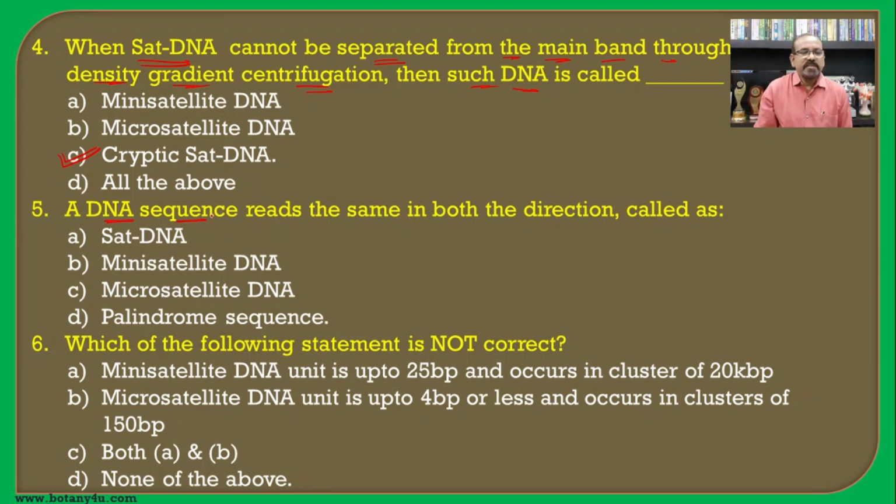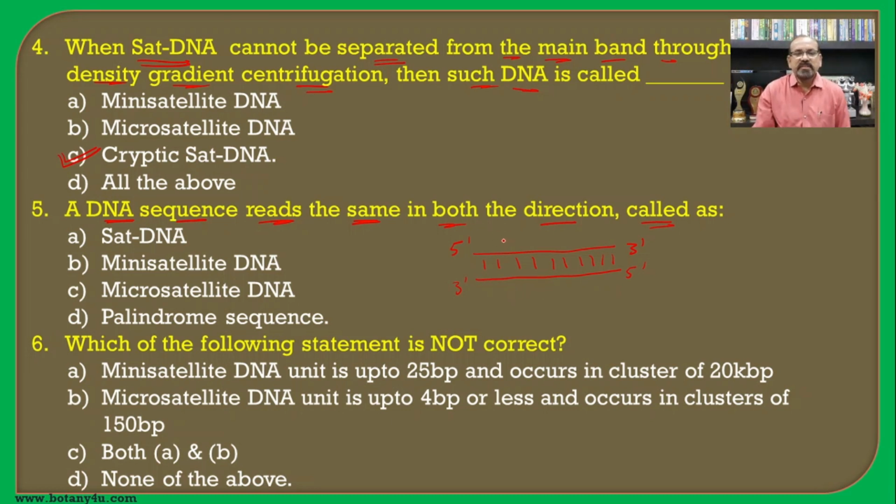A DNA sequence that reads the same in both directions is called as dash. Say for example, this is the 5' end, this is one strand, 3' end, this is the other strand, 5' end and 3' end. The DNA molecule is made up of two strands which are joined with each other by means of hydrogen bonds between the complementary nitrogen bases, and both the strands are antiparallel.